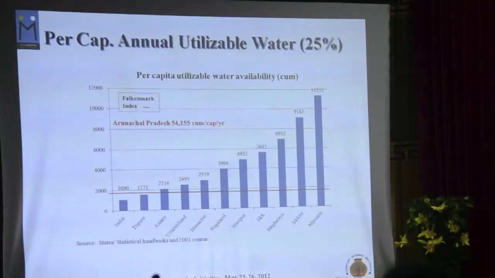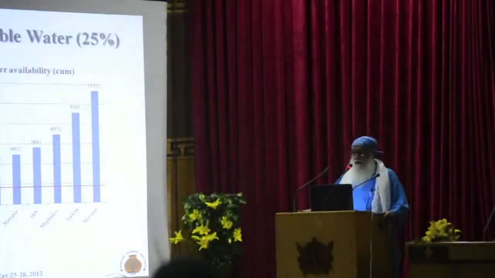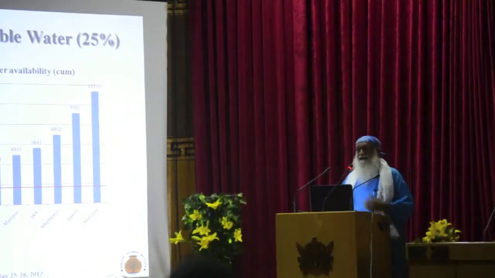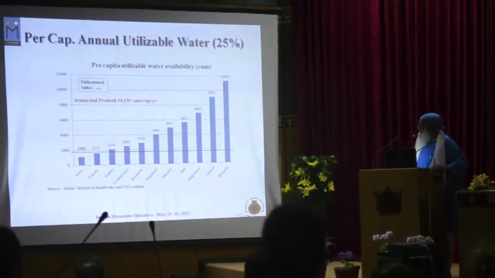Unfortunately, how much of this available water is utilizable is not known. That research has yet to be done. What I have done is I have taken a national average figure where about 25% of the total precipitation is considered to be utilizable, and I presented that data. Arunachal is not shown here because its water availability is just huge,